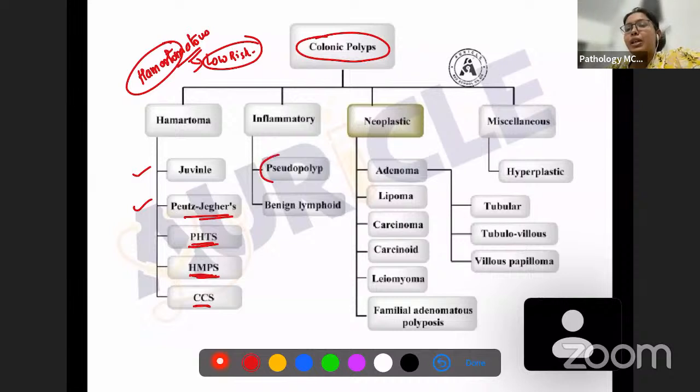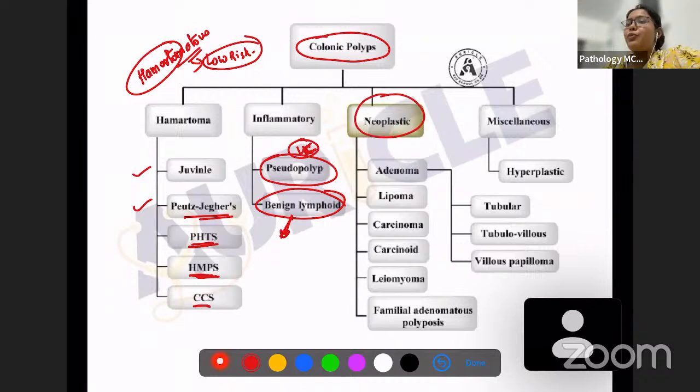Inflammatory polyps have pseudopolyps, as we saw, associated with ulcerative colitis, and there is a benign lymphoid polyp. Usually, these polyps have a very low risk of malignancy. Now, neoplastic polyps are very important because they are the ones which are going to transform into malignant conditions. So these are the ones which you have to look out for. Adenoma, we already saw.